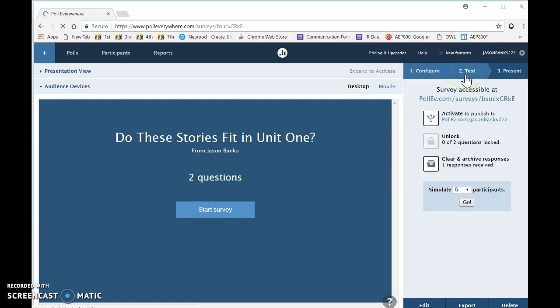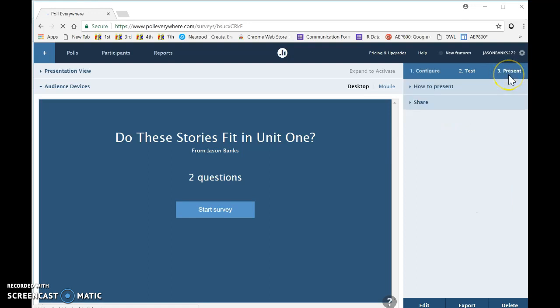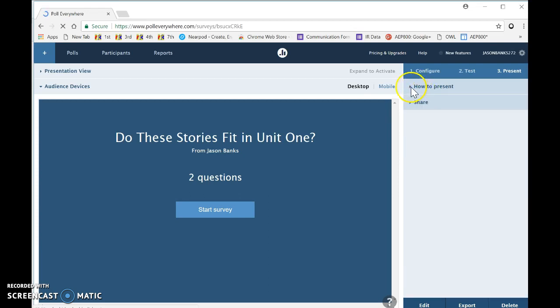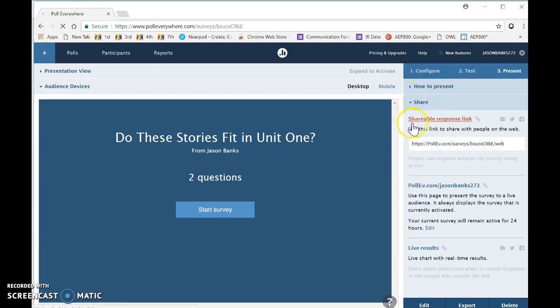I can go over here and test it, which means that I can have a simulation, kind of see what's going on. And then I can look and see how I want to present, which has a couple of cool features, like I could embed this into my PowerPoint, or I could just present this straight from the web, which is what I'm going to show you here. And then also how I'm going to share it.